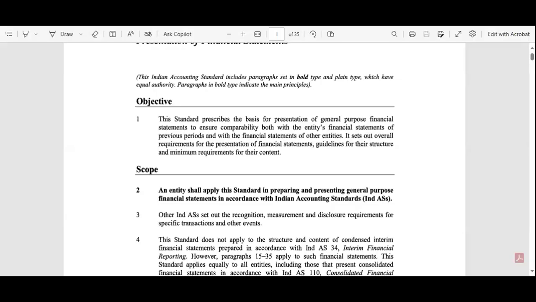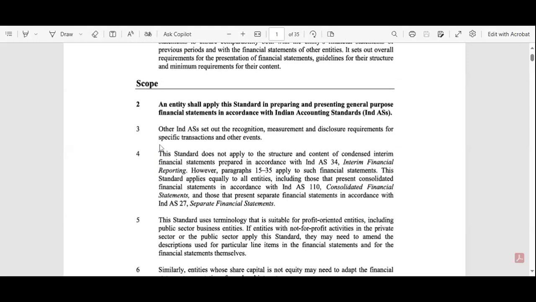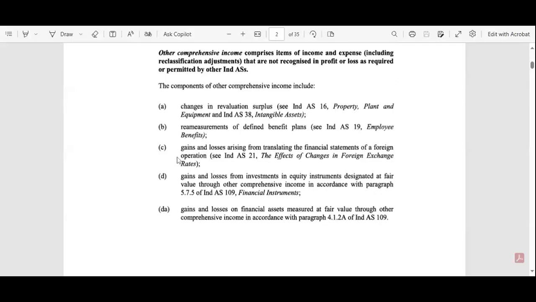It also sets out the overall requirements for the presentation of the financial statements, guidelines for their structure and minimum requirements for their content. That means AS1 tells us what should be the structure of the financial statements. Likewise, in the 35 pages, the detailed guidelines are given.